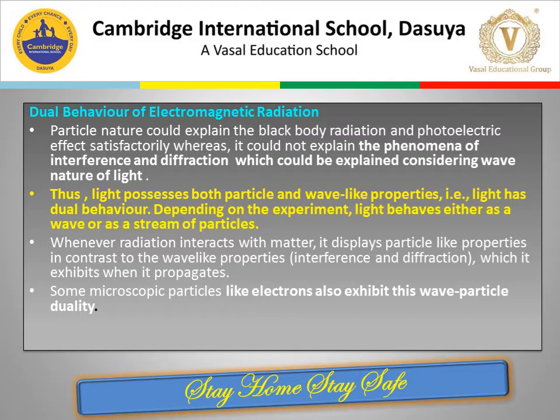The only way to resolve this dilemma was to accept the idea that light possesses both particle and wave like properties. That is, light has dual nature. Depending on the experiment, light can behave either as a wave or as a stream of particles. Whenever radiation interacts with matter, it displays particle like properties in contrast to wave like properties which it exhibits when it propagates.